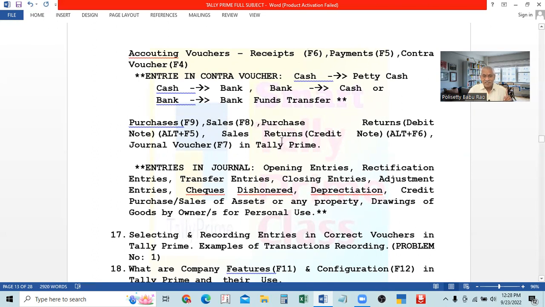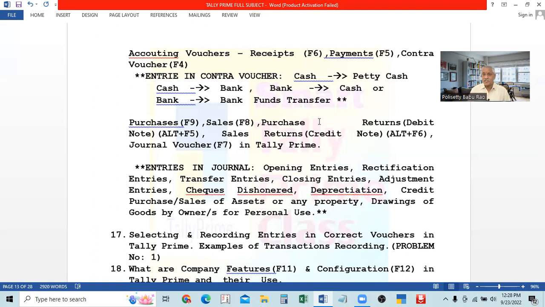In the middle there is 7, which I will tell you later. Then we go to purchase and sales. See, when you purchase the goods, sometimes due to some problem, if the goods are not as per our required quality, or the quantity is not correct, or the goods are damaged, or for any reason like that, we will sometimes return the purchased goods. So all the goods may be returned, or some part of the goods may be returned.